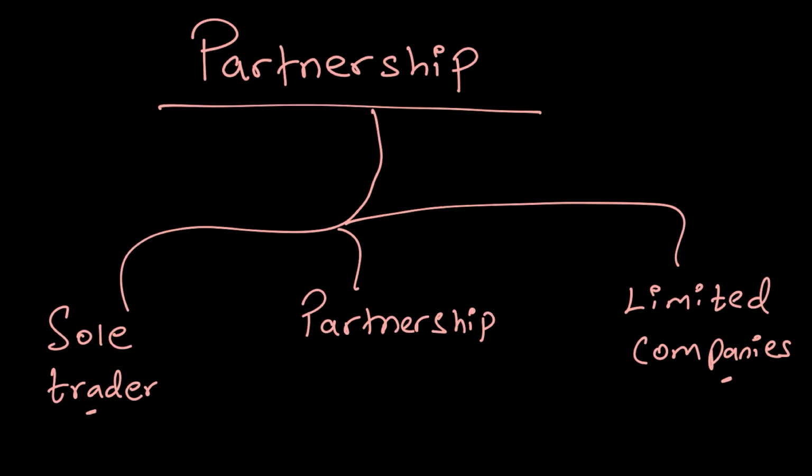We now move to the next entity, which is called a partnership. I have explained this earlier, but we'll go into detail here. A partnership can be an entity that is managed between 2 to 20 partners. A partnership is formed when partners gather together to form a business with the intention of making a profit. That's the aim of a partnership. It lies directly in the middle between sole trader and limited companies.